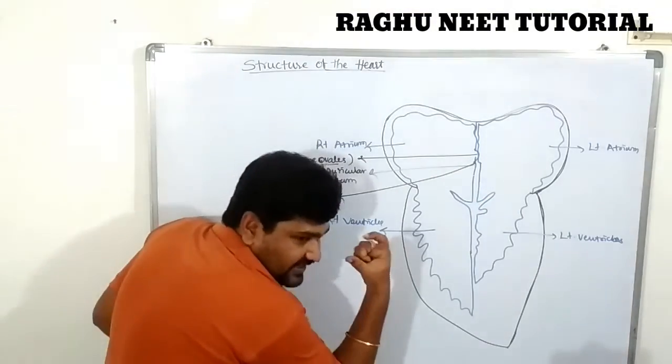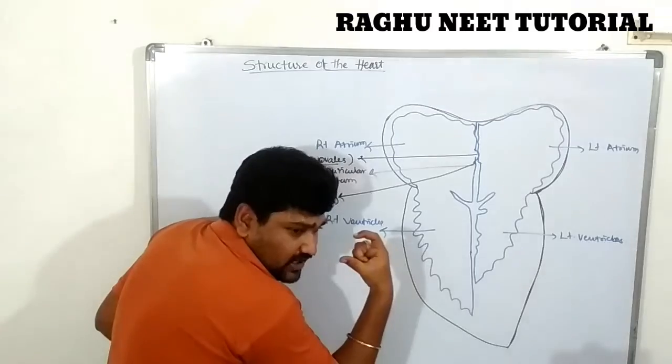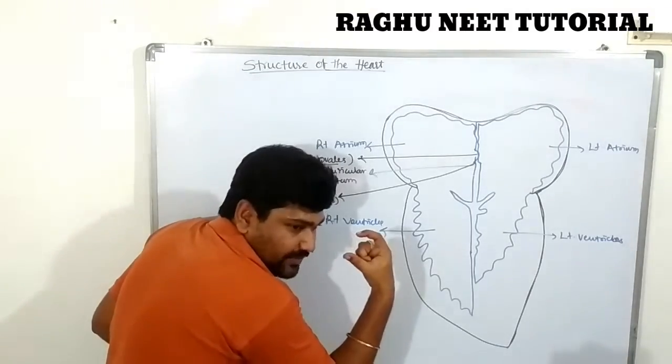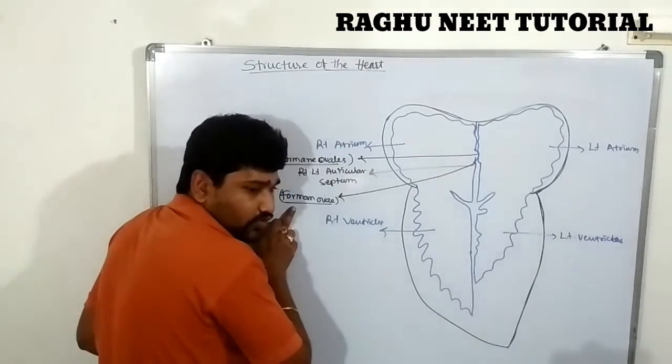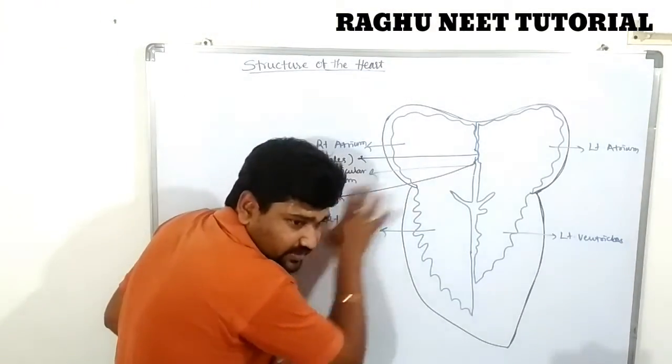After birth, the foramen ovale closes. It leaves a semi-circular depression between the two auricles, which is known as the fossa ovalis. Are you clear? This is the information about this one.